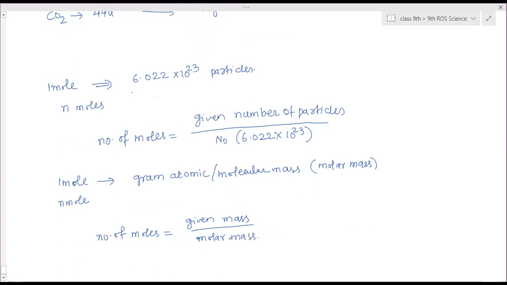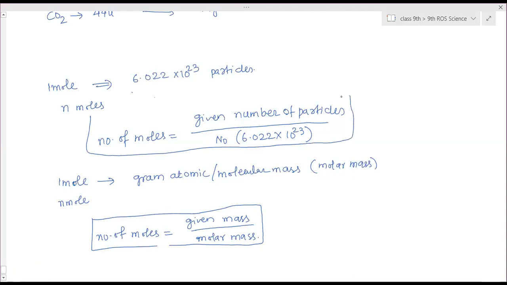Molar mass is different for all the atoms and molecules. Ma'am, will the molar mass be given? No, you have to calculate. Molar mass will not be given. You should know it, or if it is a molecule, then you have to calculate. We can't memorize the molar mass of every atom. They will ask only some basic atoms, not much more complicated ones. Iron, zinc, all those they will give you.